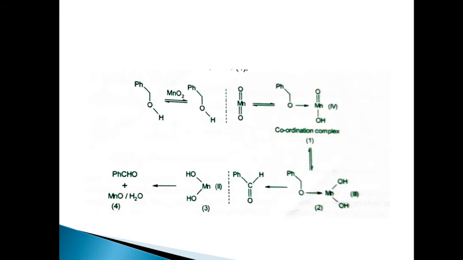Another important feature of this reaction is that it proceeds in high yield without any isomerization. It will not undergo isomerization, and at a higher temperature, if you are using sufficient reagent and pure solvents, we can oxidize even saturated primary and secondary alcohols. This is one of the applications, that is, the transformation proceeds without cis-trans isomerization. That is one advantage, and the reagent is also sensitive to steric interactions.